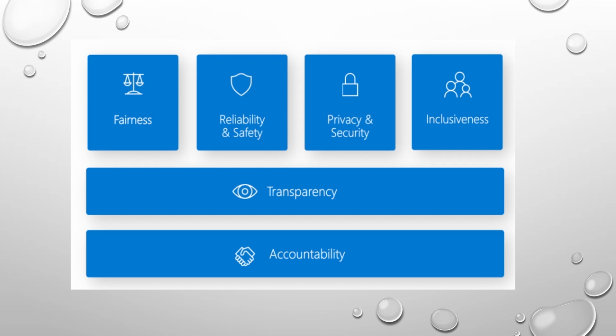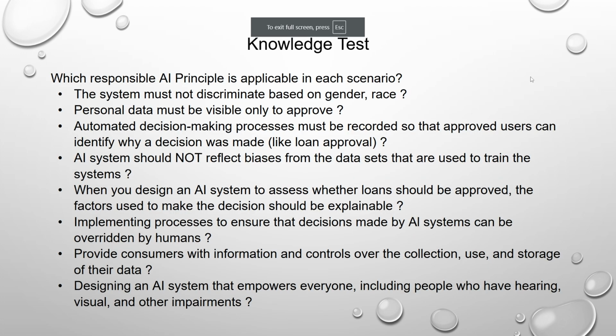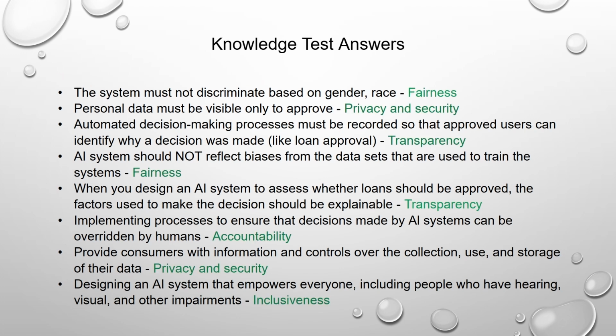Now let us see how much we know about the responsible AI principles. So here in this slide, there are certain scenarios. Pause the video and figure out which responsible AI principle applies in each of the scenarios and come back. So the first one is the system must not discriminate based on gender and race. So that is fairness. Everyone should be treated equally. There should not be any bias based on gender, race, age group, etc. That is the fairness principle.